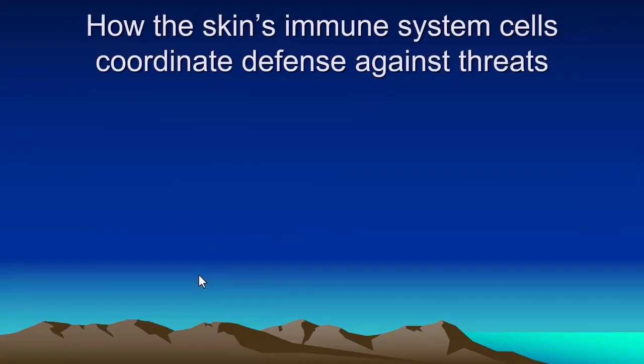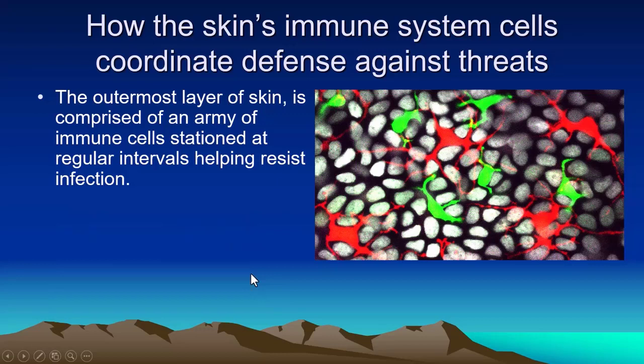How does the skin play the role of a non-specific defense system, or how is it coordinated? The outermost layer of the skin is comprised of an army of immune cells stationed at regular intervals helping resist infection. This is the outer layer, the epidermis, and here we have different cells which are stationed. These are army-like cells. As the government deploys the army at various stations, in the same way these cells are stationed in different areas of the skin, and in this way they protect the body from invaders.